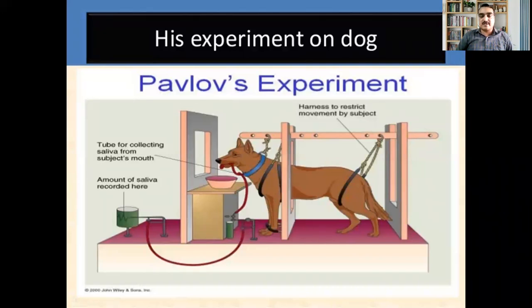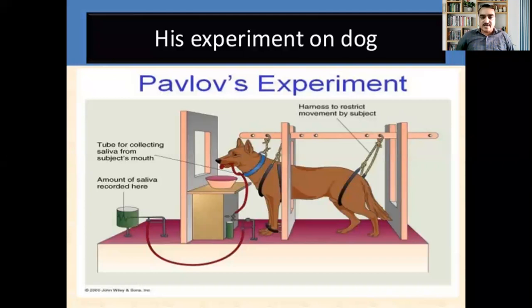If possible, you can take a screenshot of this. Though I would like to share this slide after the class, you can still go through the screenshot while I explain. See, Thorndike conducted his experiment on a cat, whereas Ivan Petrovich Pavlov conducted his experiment on a dog.